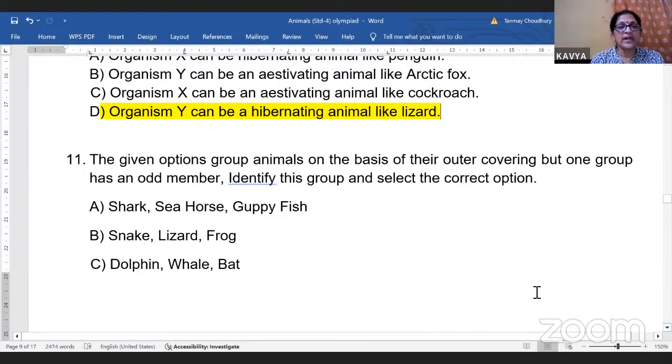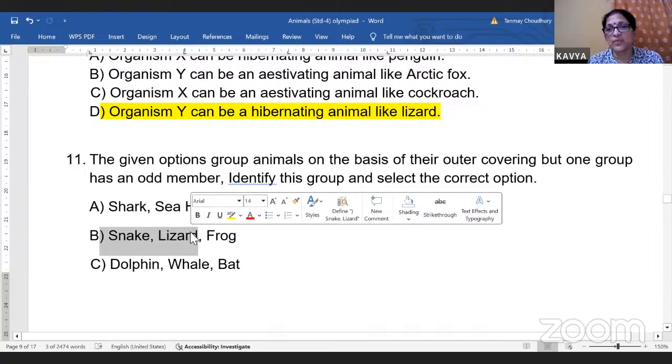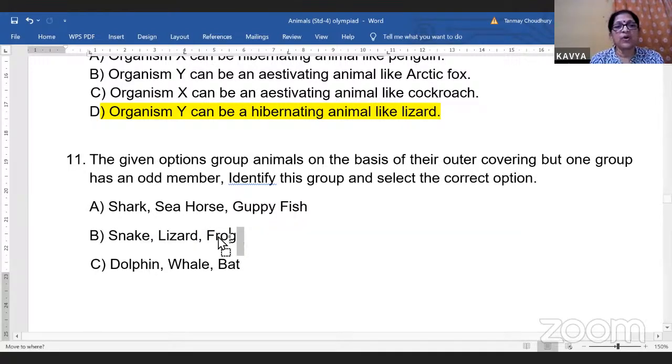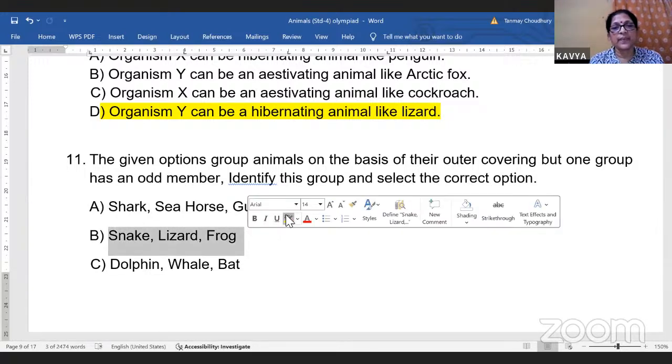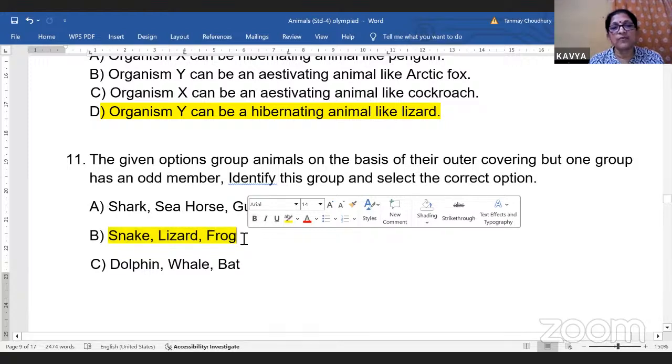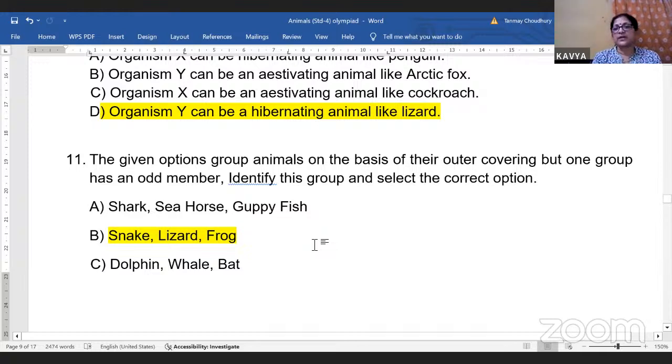Okay, snake, lizard, and frog. This will be the correct answer because snake and lizard have got scales on their body. They are reptiles. They've got dry scales on their body. And frog has got a moist, slimy skin. So this answer is correct. Snake and lizard belong to one group. Frog does not belong to this group. So this will be the correct answer.